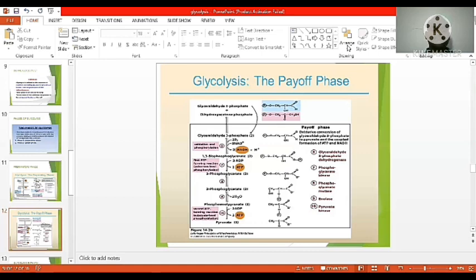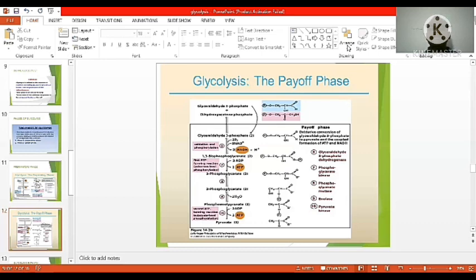Next one. This is the glycolysis pathway. Glucose is converted to glucose 6-phosphate, glucose 6-phosphate is converted to fructose 6-phosphate, fructose 6-phosphate is converted to fructose 1,6-bisphosphate.